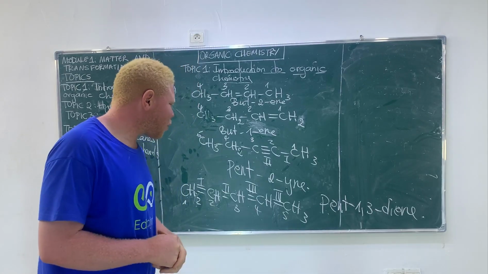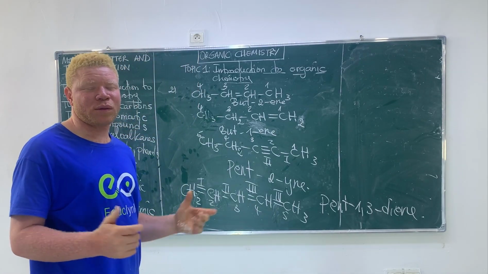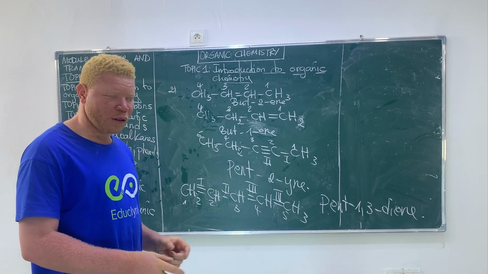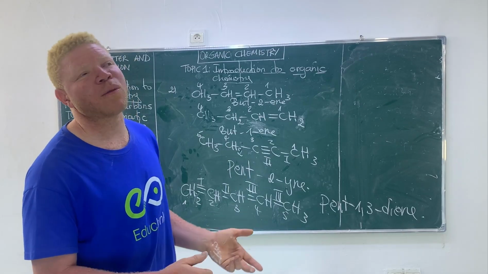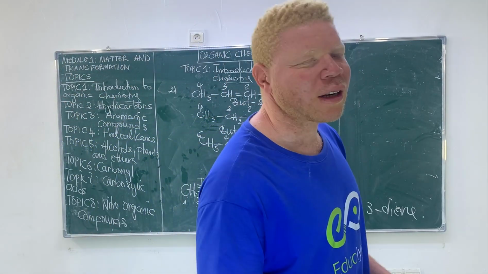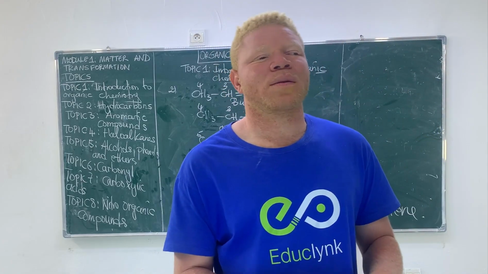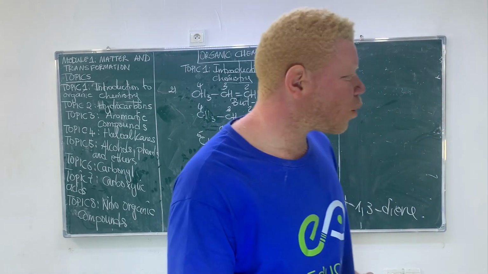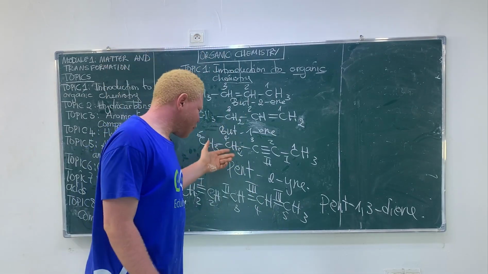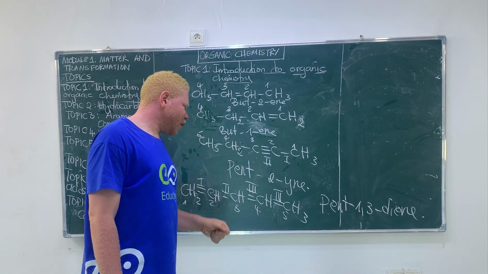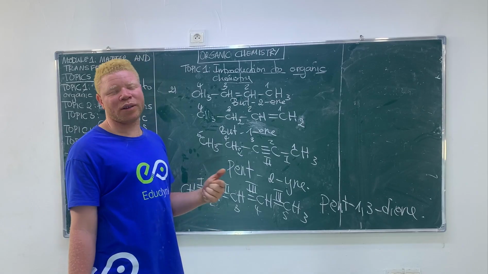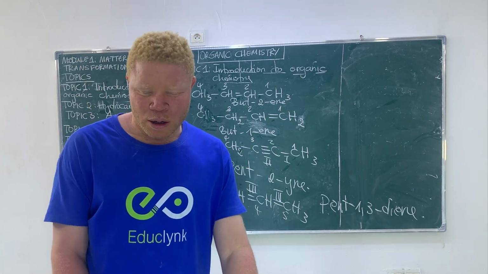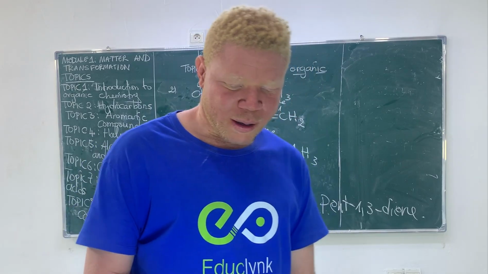Okay. This is rule number 2. See, we're just in rule number 2 and we've learned many things. The first rule was to know the number of carbon and we associate to the number of carbon a prefix. The second now is to give the position of either the double bond or the triple bond found in the organic compound. So we have two types of organic compound: an alkyne and an alkene. In this case, we have two alkene groups, that's why we say pent-1,3-diene. So we'll go to rule number 3.